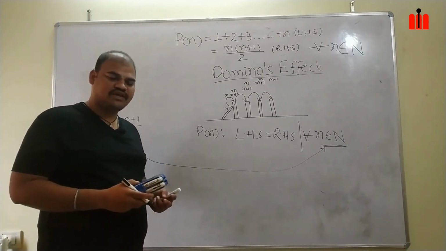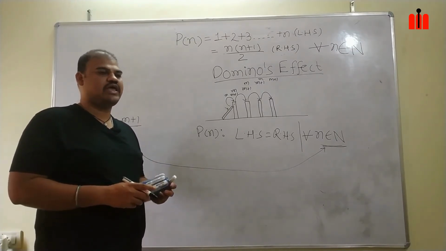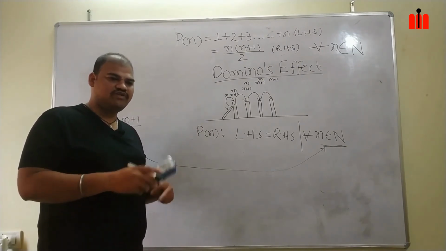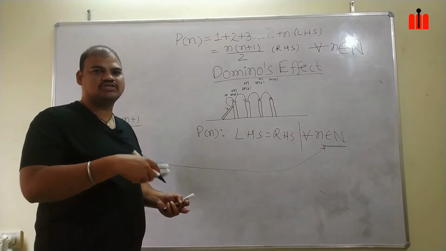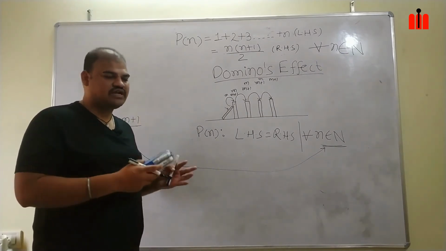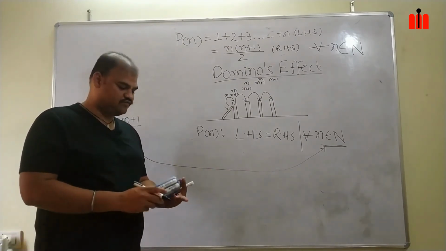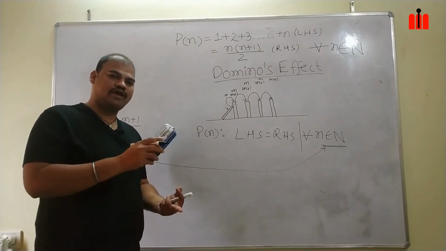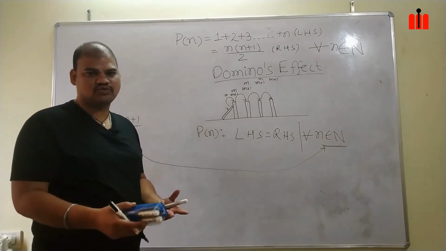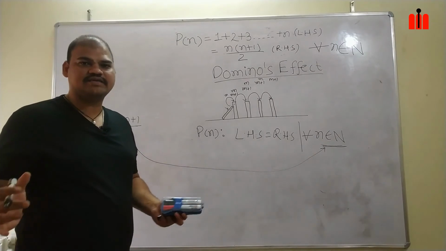So m is a variable. It can take any value in the natural number set. So m can take any number as an assumption, and we are showing that m plus 1, which is the consecutive next term, is also true. Then we are covering the entire natural numbers with this approach. Like if 2 is true, 3 is true. If m becomes 3, then 4 is also true. If m becomes 5, then 6 is also true. If m becomes 6, then 7 is also true. Like that we are covering the entire set of natural numbers.